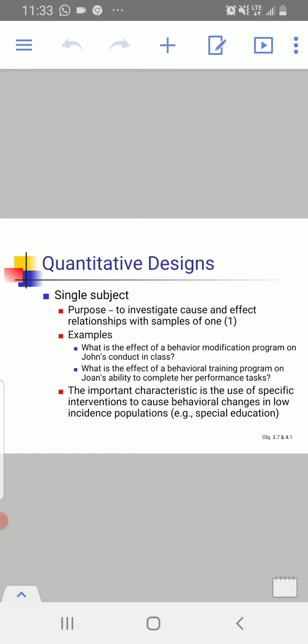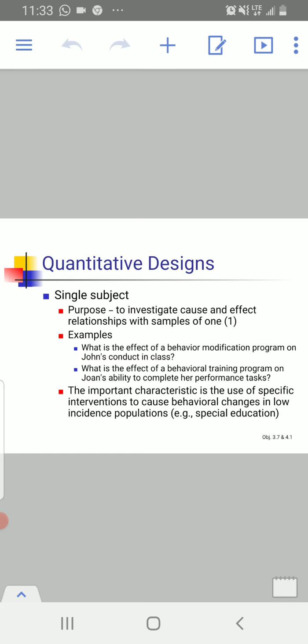For example, what is the effect of a behavior modification program on John's conduct in the class? So behavior modification program is one variable and John's conduct is a second variable. So there is a relationship between these two variables, and we are trying to find out the relationship on one single subject or one sample.